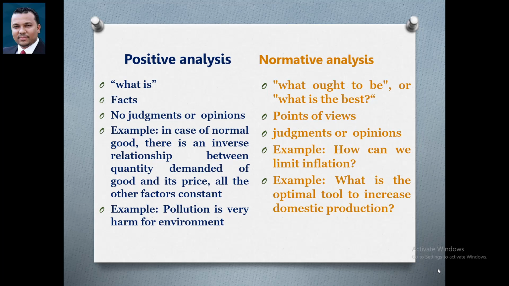What is the optimal in this case based on judgment? Another example, what is the optimal tool to increase domestic production? In this case, we talk about more than one tool, more than one scenario.